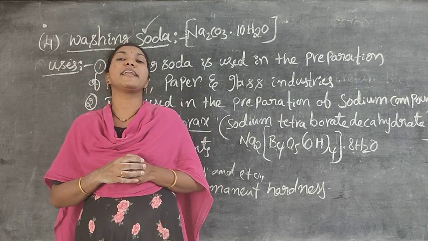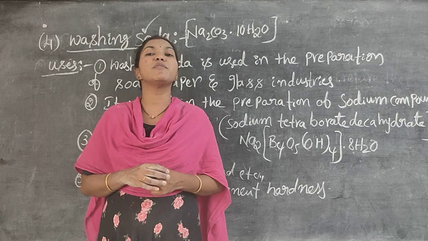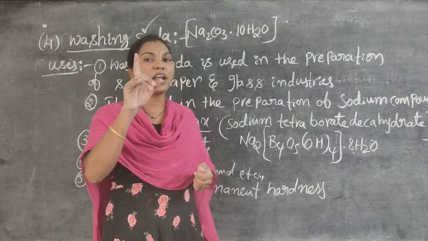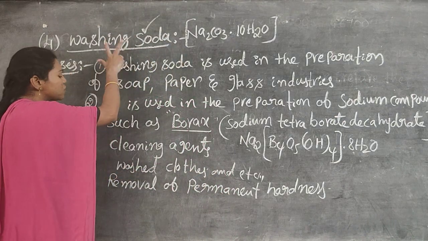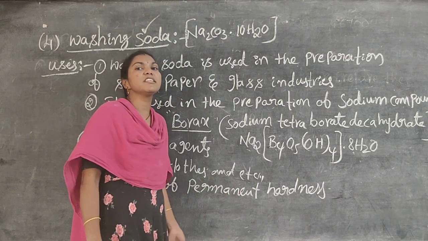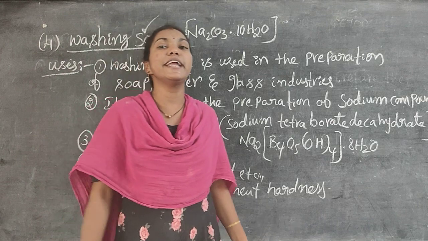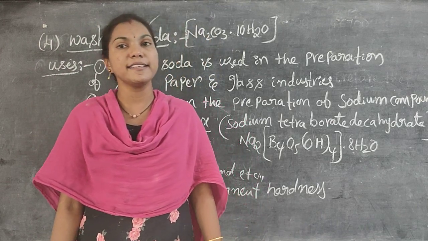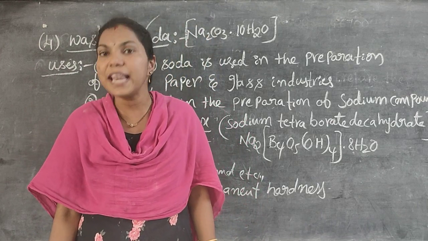That permanent hardness is removed by using chemical methods. One of the methods is by using washing soda. In higher classes we will study how permanent hardness can be removed by using chemical methods.